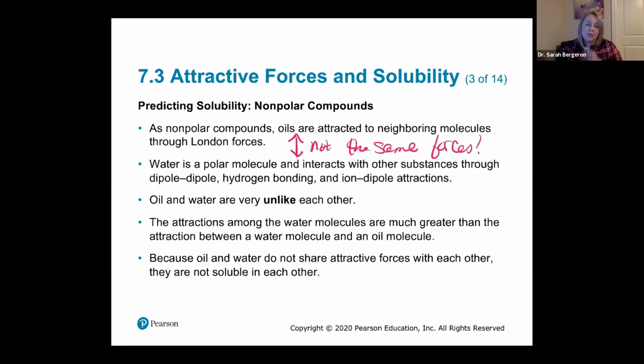Right? And so they're not going to interact with one another. They're very unlike each other. And so the attraction for water to water is going to be very high, and the attraction for oil to oil is going to be high, but water and oil won't be attracted to one another. So because oil and water don't share similar attractive forces, they're not soluble inside of one another. So that's kind of how you do that.